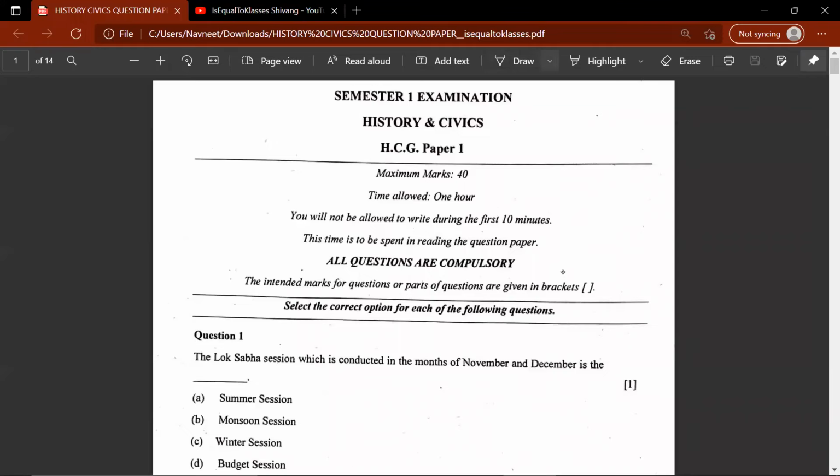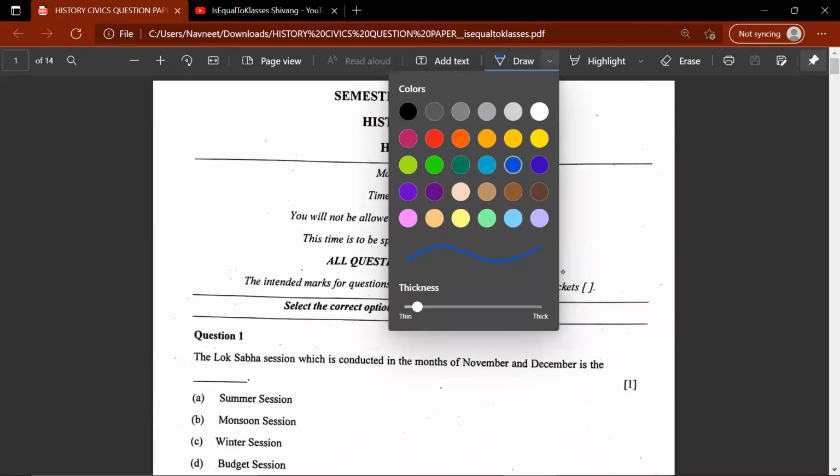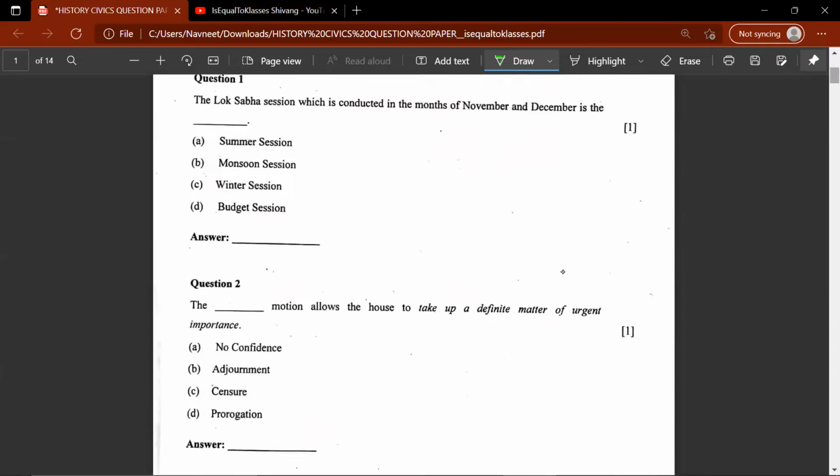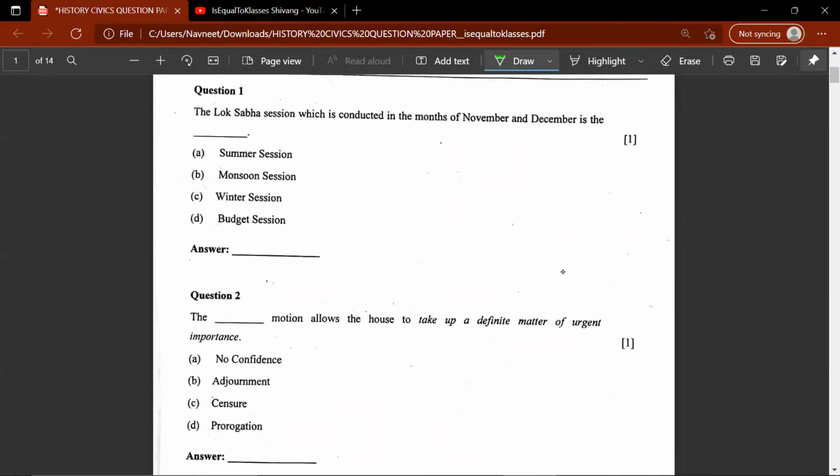So, semester one examination. You have the semester one examination of history and civics, paper one, and the maximum marks are 40. So let's start. The first question, the Lok Sabha session is conducted in the months of November and December. So this would be C, winter session.